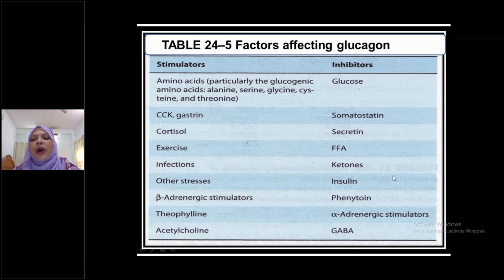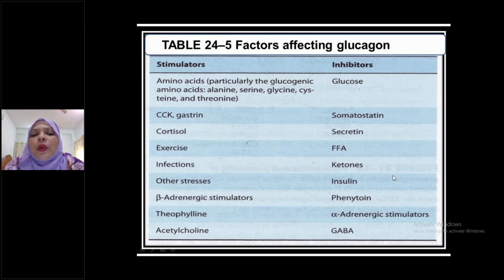So you have to remember regulation of insulin secretion and regulation of glucagon secretion. What are the basic differences? Please write down everybody, the basic differences between insulin regulation and glucagon regulation, in your khata about the autonomic nervous system.